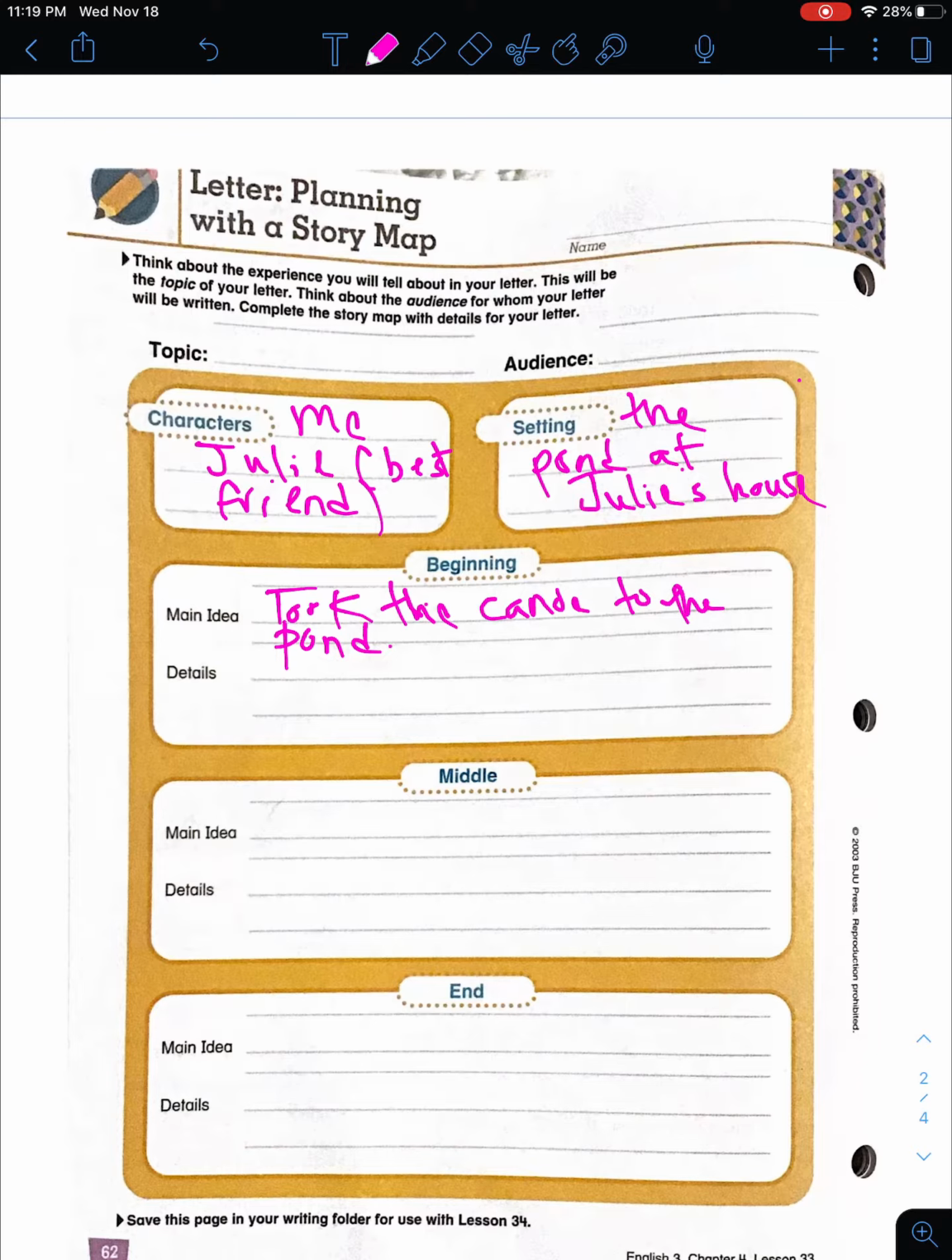Now, details I can add is that it was the middle of the day. Alright, so let me do this in different colors so we won't get confused. Alright, it was the middle of the day, so it was really hot. Let's see, what else? The pond was shaped like a circle, so it's a circle-shaped pond. Alright, so that's my details for that.